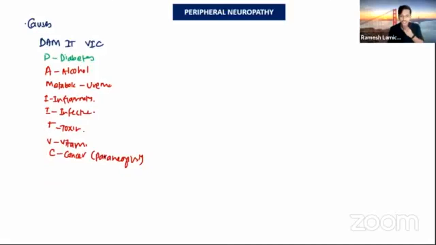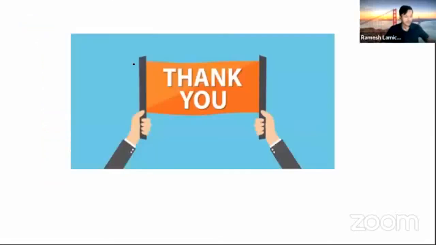For the evaluation of peripheral neuropathy, always exclude diabetes mellitus first. Check the fasting blood sugar level first, and then move on to the other causes. Then check for vasculitis or any toxin, and if there is a uremic cause, check the serum urea level. If there is any vasculitis cause like SLE, do the anti-nuclear antibody test. So firstly diabetes, then others. This is about peripheral neuropathy.